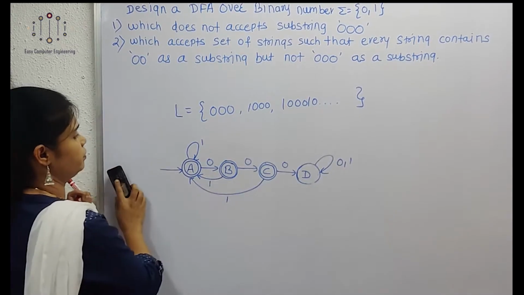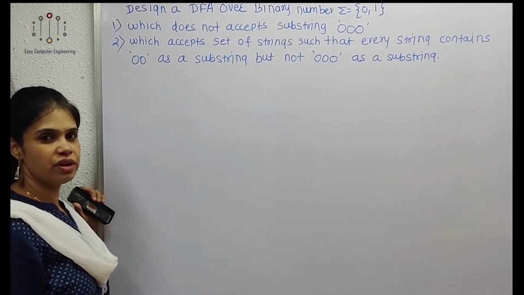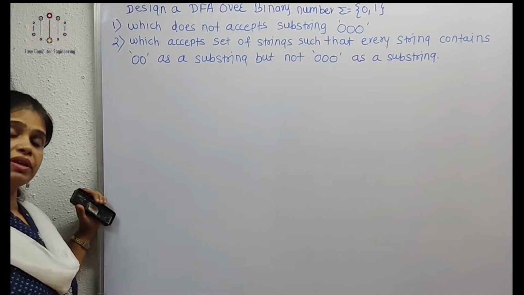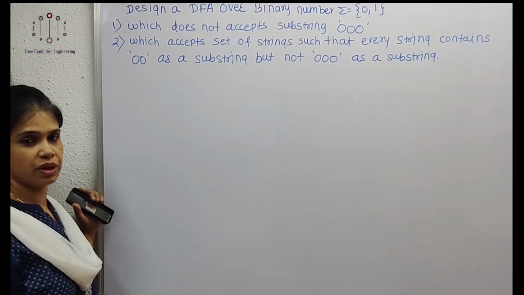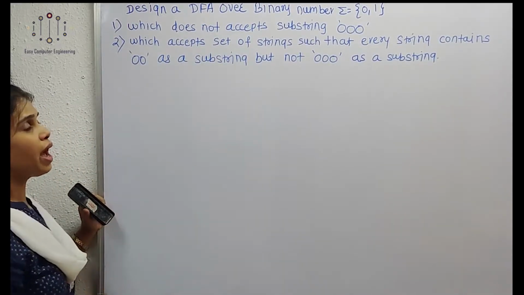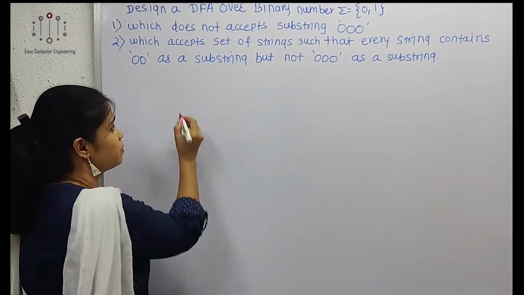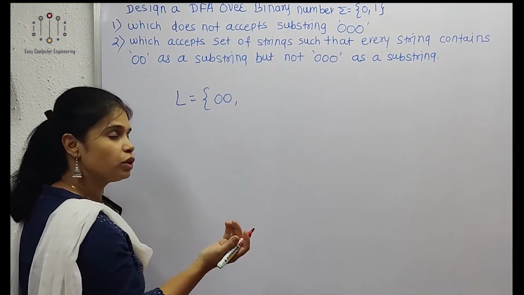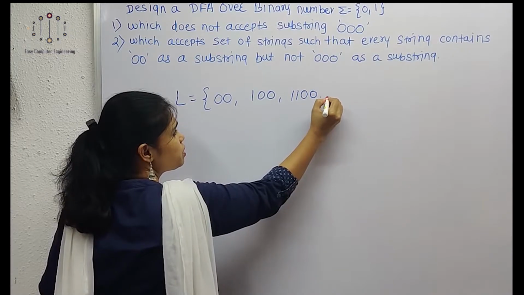Okay, we see the second example. The second example is slightly different from the first. In this example 00 will be our substring, but 000 will not be a substring. First we will design a DFA which has 00 as a substring. Here 00 will be the minimum string; 100 is possible, 1100 is possible, like this.